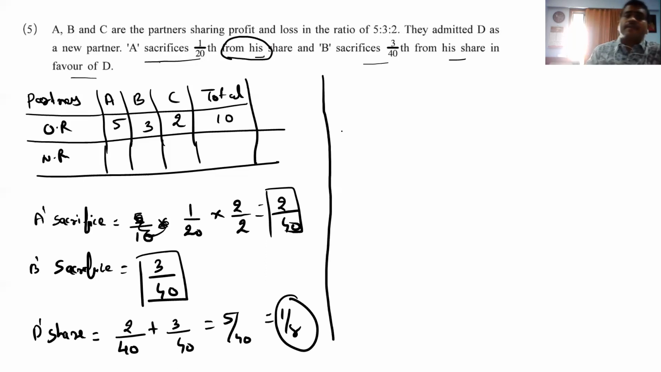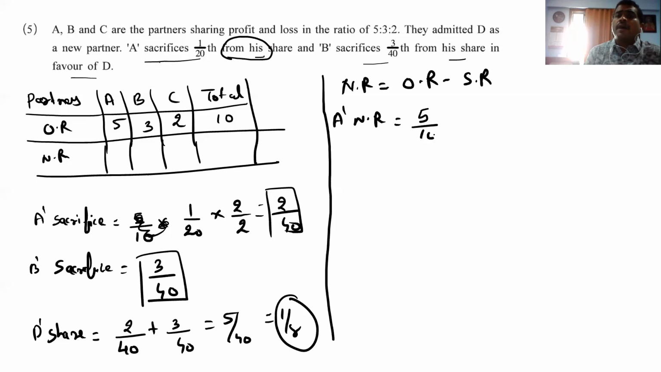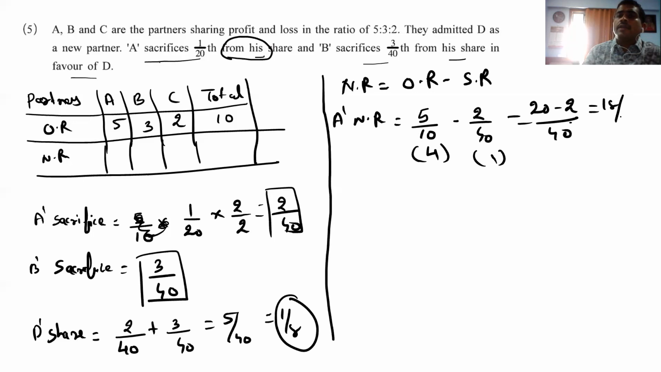Now comes the topic. So let's find the new ratio. New ratio is equal to old ratio minus sacrifice. So let's find A's new ratio. A's old is 5 by 10 minus A's sacrifice, that is 2 by 40. So take the LCM: 10 fours are 40. 5 fours are 20 minus 2 upon 40, 18 by 40.